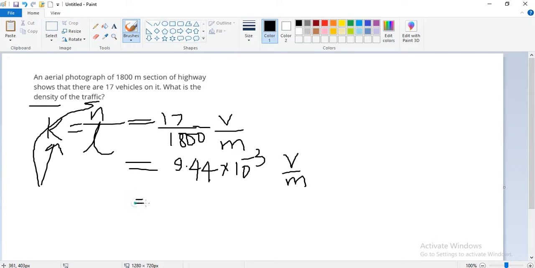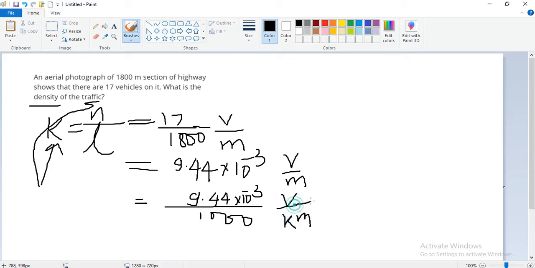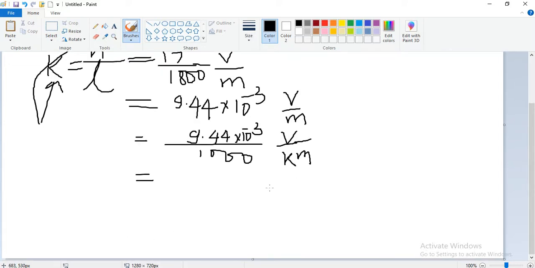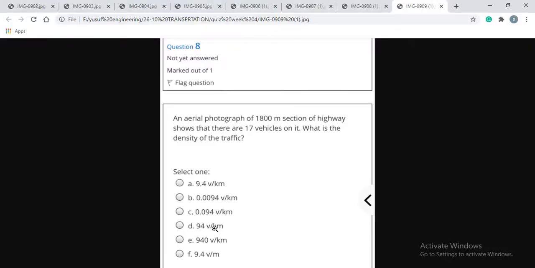We are required to divide it by 1000 again, so 9.44 into 10 to the power minus 3 upon 1000, which gets converted into vehicle per kilometer, giving 9.44 into 10 to the power minus 6.